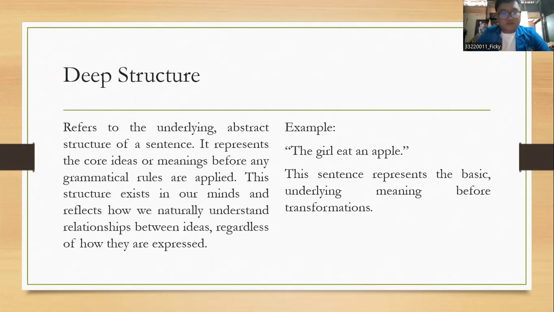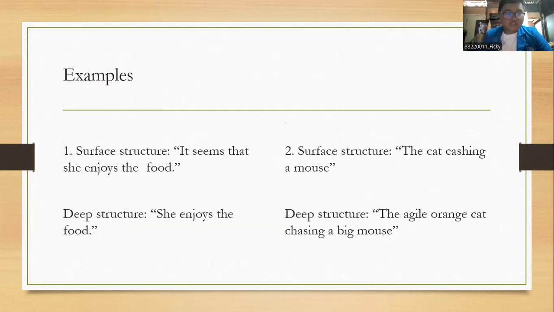Deep structure refers to the underlying abstract structure of a sentence. It represents the core ideas or meanings before any grammatical rules are applied. This structure exists in our mind and reflects how we naturally understand relationships between ideas regardless of how they are expressed. And the example is the girl ate an apple. This sentence represents the basic underlying meaning before the transformations. And this is another example.